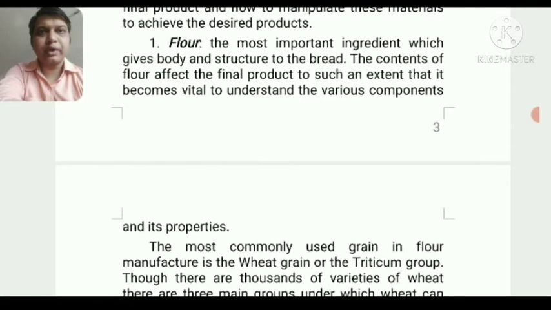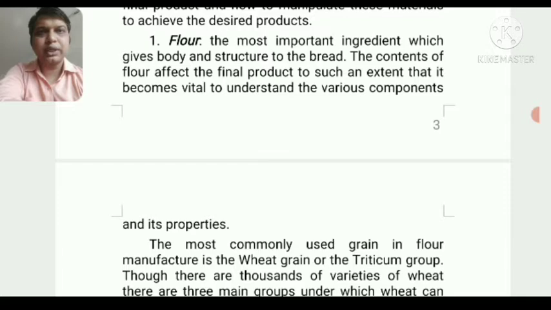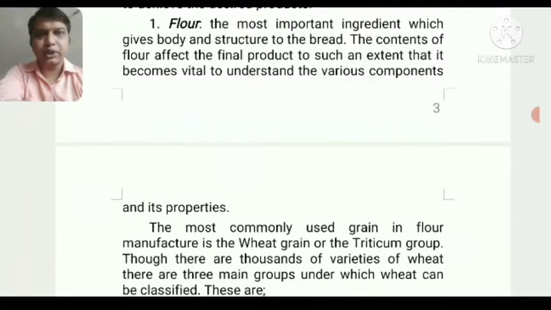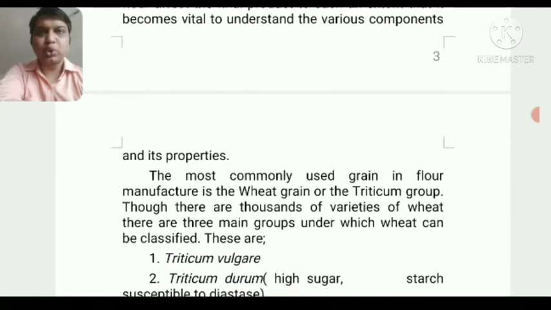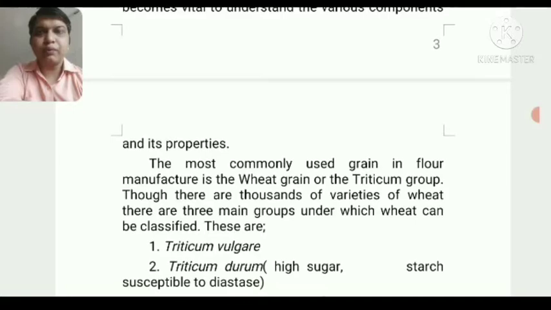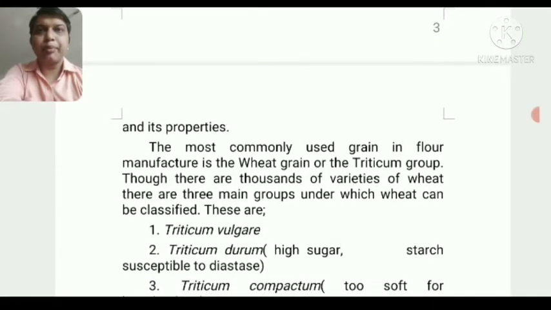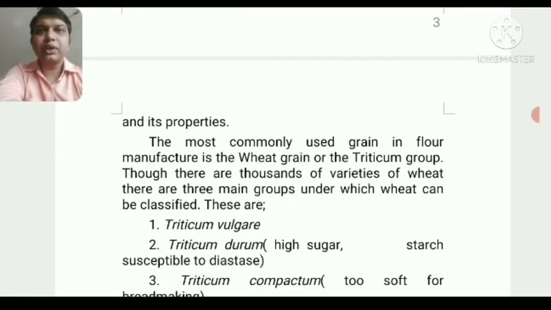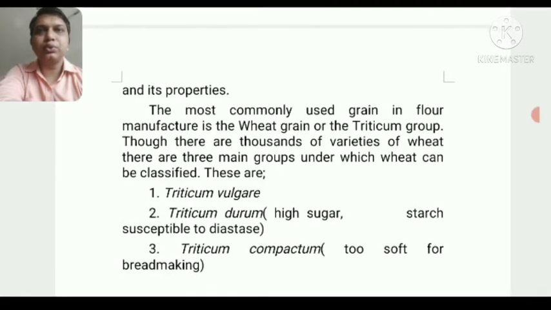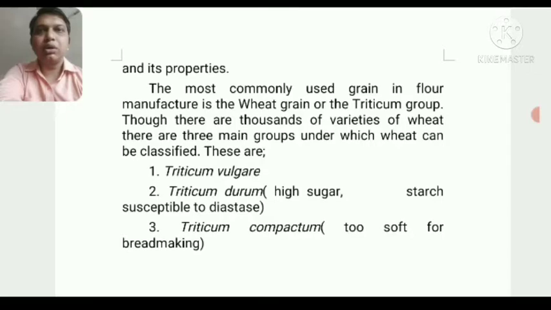The concept of flour affects the final product to such an extent that it becomes vital to understand the various components and properties. To understand flour, we need to understand the structure of flour, so that we know what part of the grain plays an important role in making a perfect flour, which can be used for making a perfect bread.